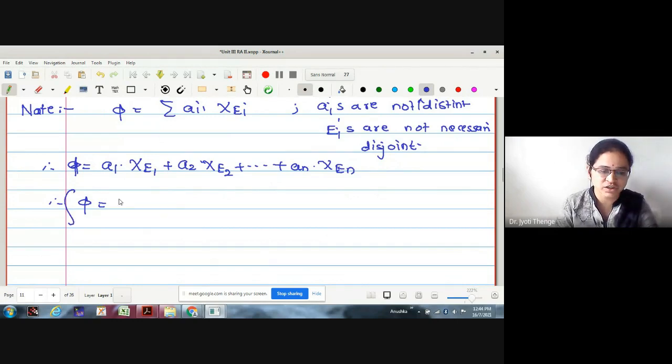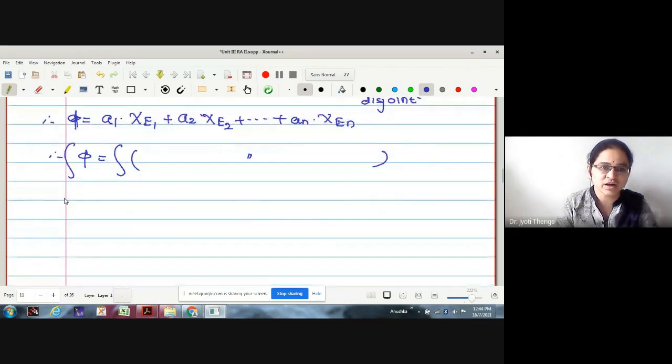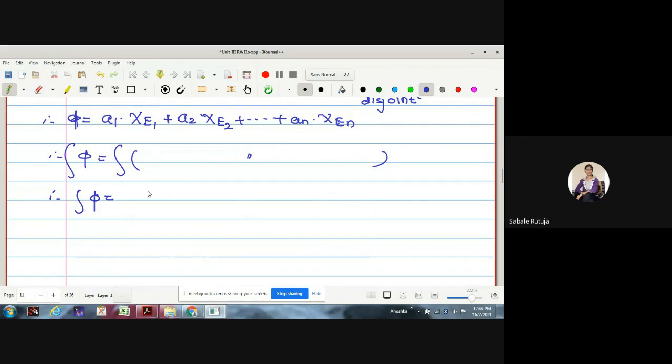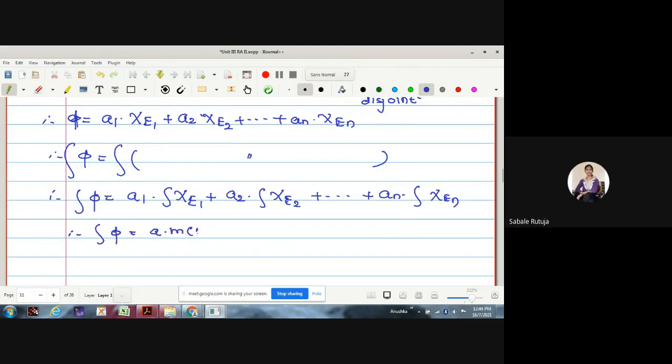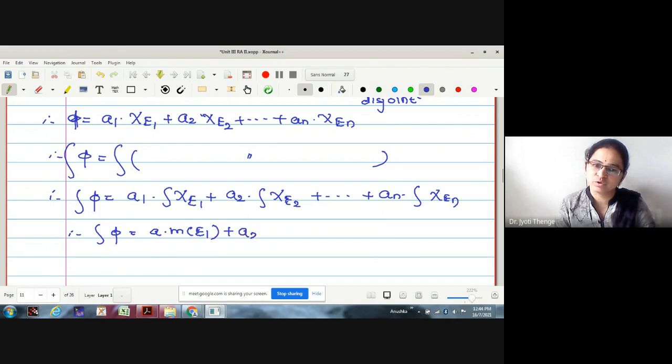Therefore, what is the integration here? A1 integration chi E1, added with A2 into integration chi E2, and so on up to an into integration chi En. But what are the integrations of these characteristic functions? Measure of E1, measure of E2, and measure of En.